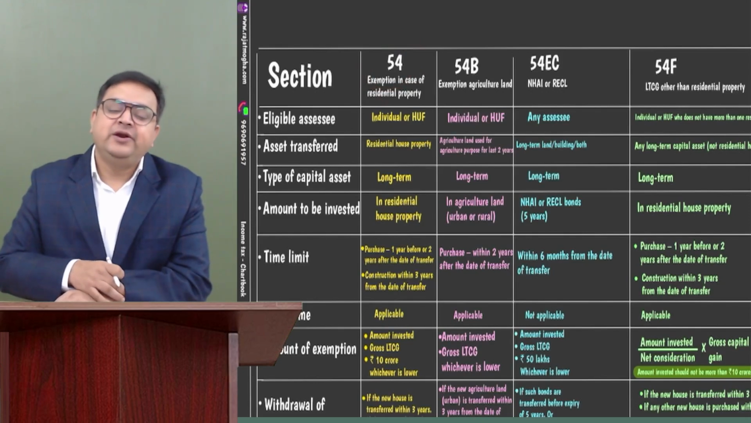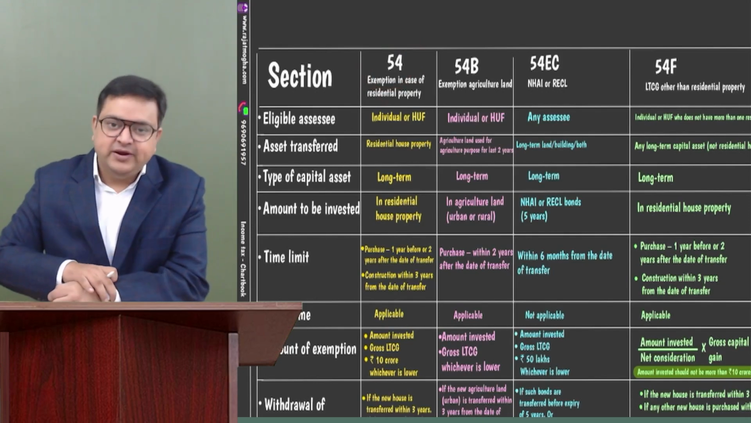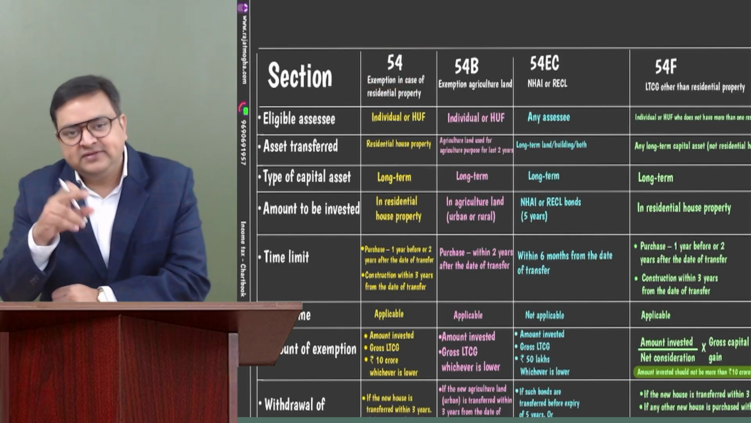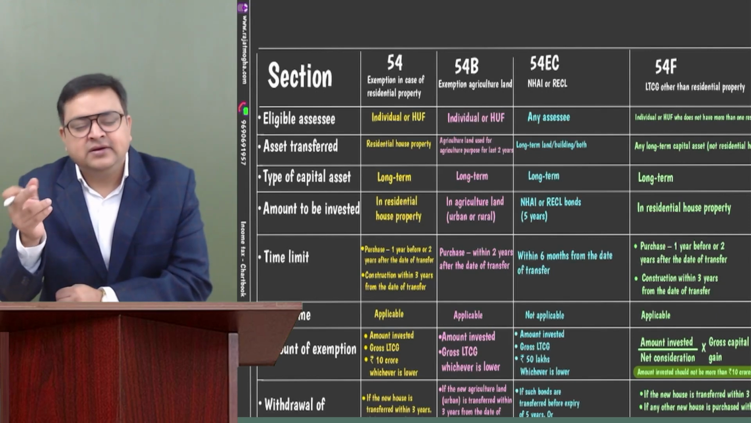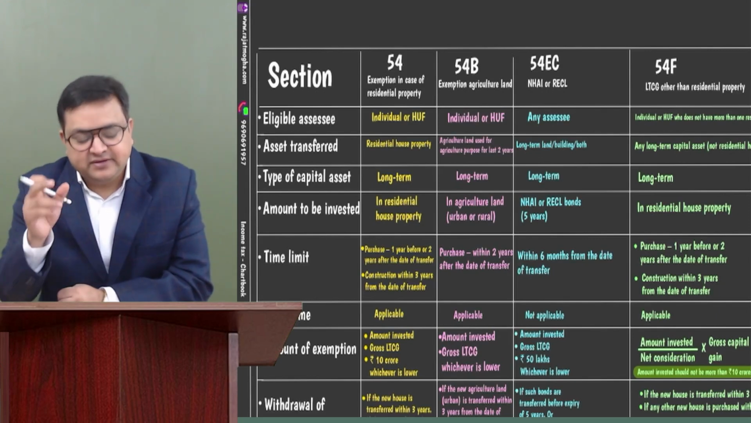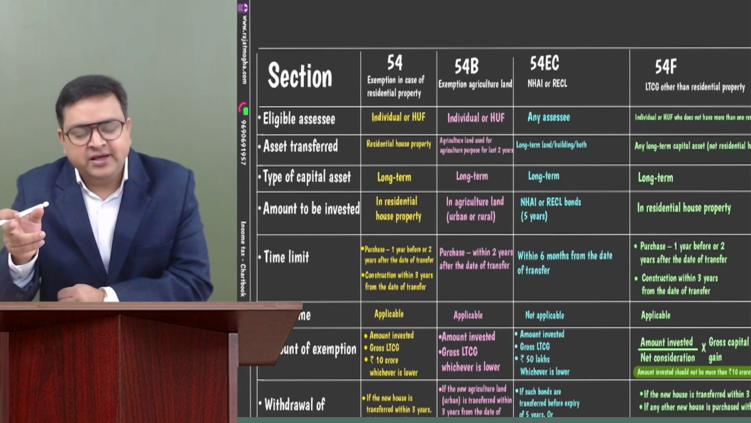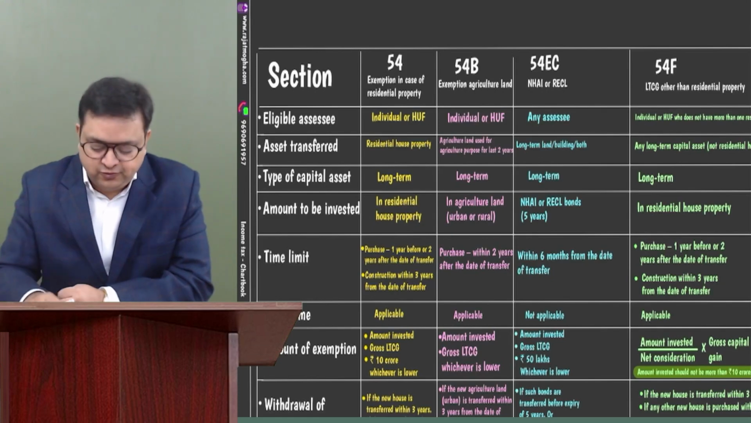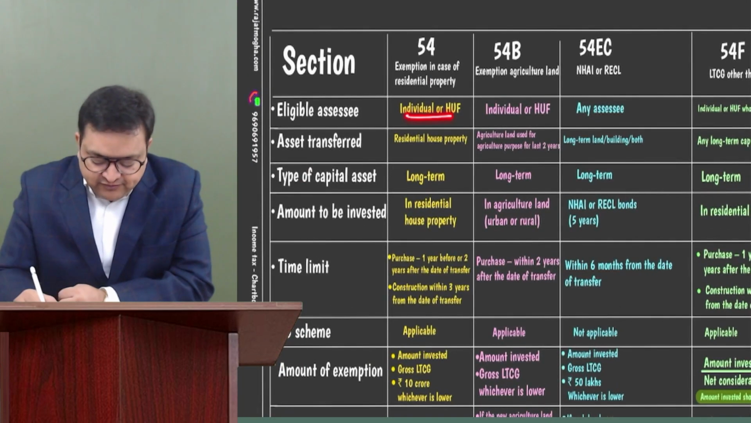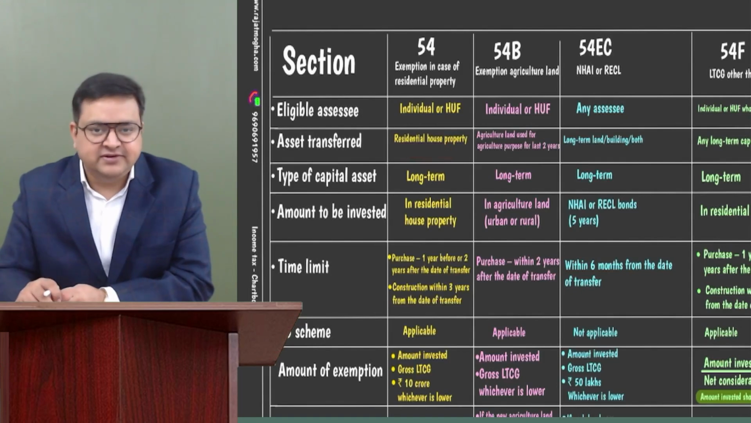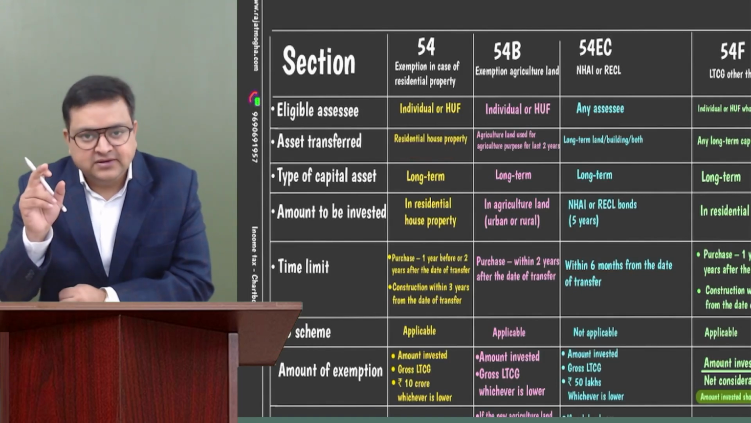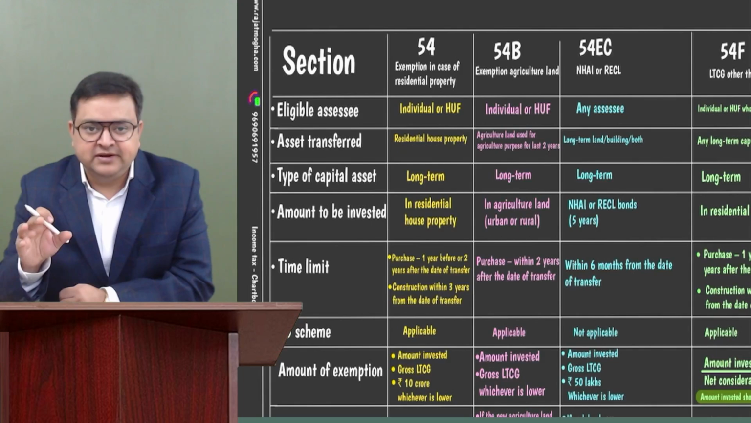54 is available only to individual or HUF, if they sell their residential house and if they purchase a residential house only. So individual or HUF, if they are transferring the residential house and they are purchasing a residential house, the residential house which is getting transferred should be a long-term residential house.